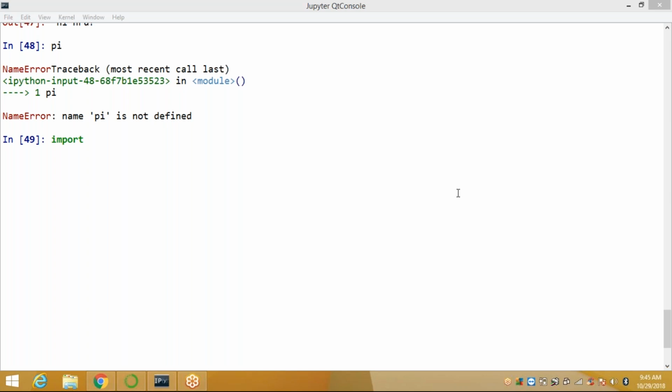No, we don't have any specific key to check what modules or what packages are available. So you already know when you want to use that. First, if I want to use a mathematical function, you directly call pi, but you get an error. What does it display? Pi is not defined. That means pi is not defined by default.